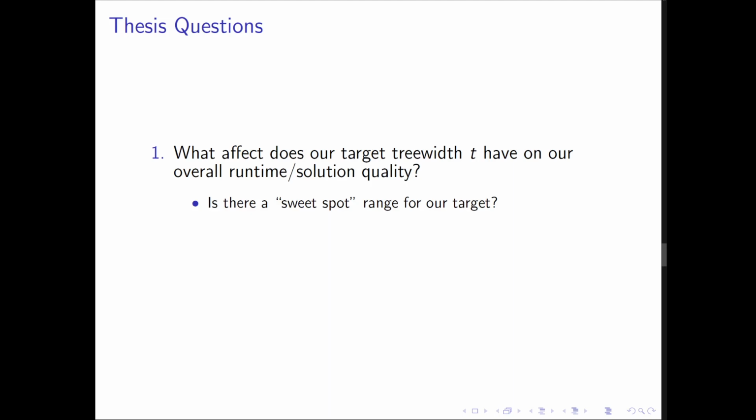I was curious to see how these fragile ideal target values related to our initial tree width values on real-world graphs. This is all in the hopes that I might discover a formula for deriving the best target tree width to edit to for any graph. To remove our runtime burden of editing, I also wanted to explore the potential effects of heuristics. The worst-case solution quality guarantees that structural rounding provides go out the window when heuristics are used, so it's important to investigate the average-case solution quality of structural rounding's solve step in these scenarios.